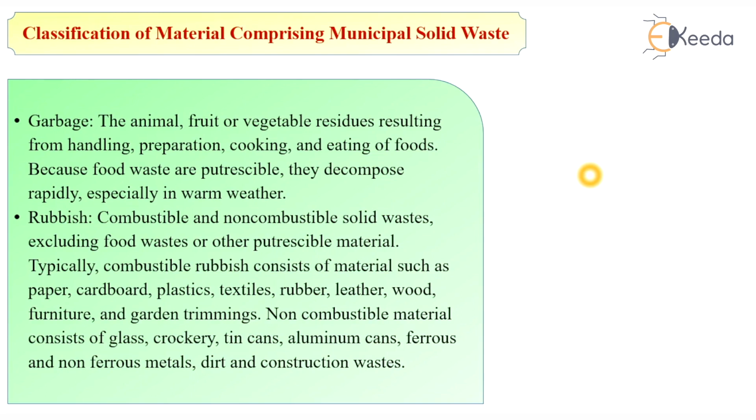Typically, combustible rubbish consists of materials such as paper, cardboard, plastic, textile, rubber, leather, wood, furniture pieces, and garden trimmings. Non-combustible material consists of glass, crockery, tin cans, aluminum cans, ferrous and non-ferrous metals, dirt, and construction waste.